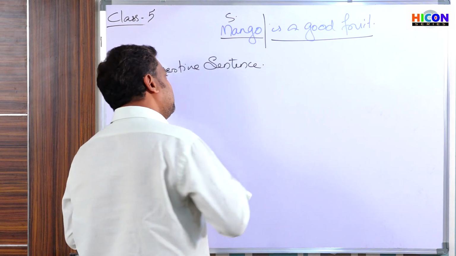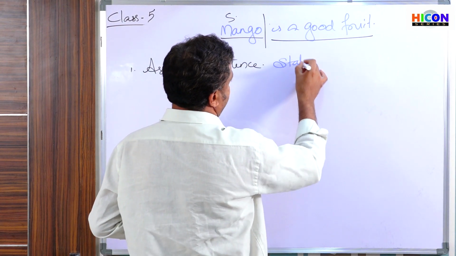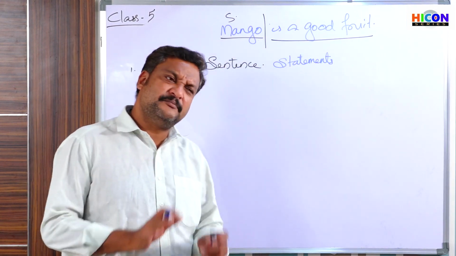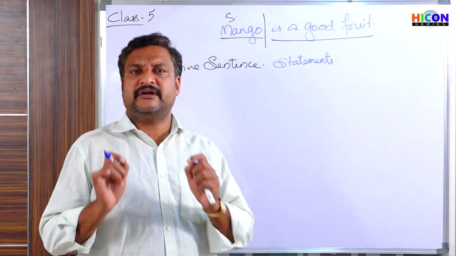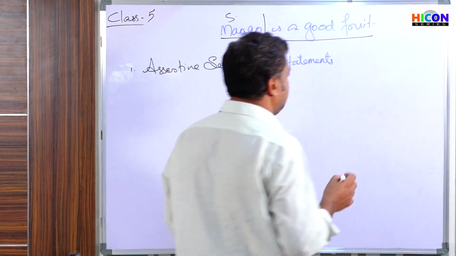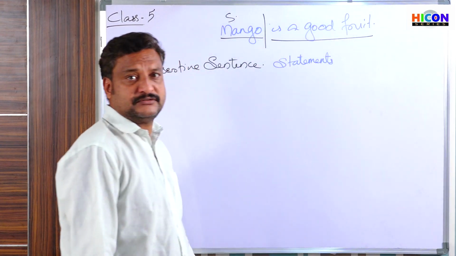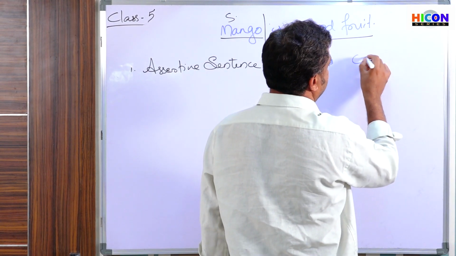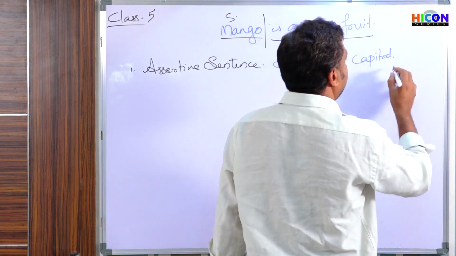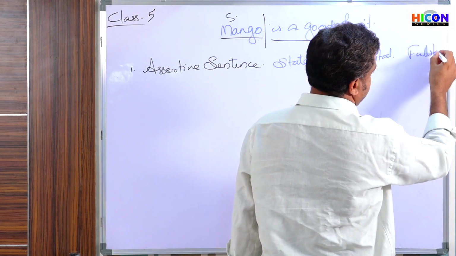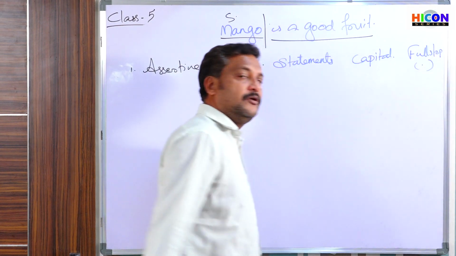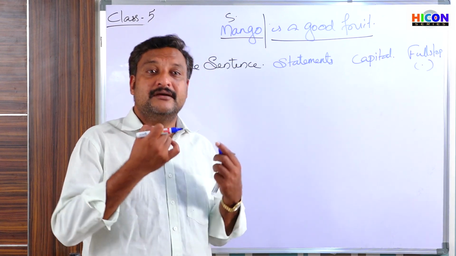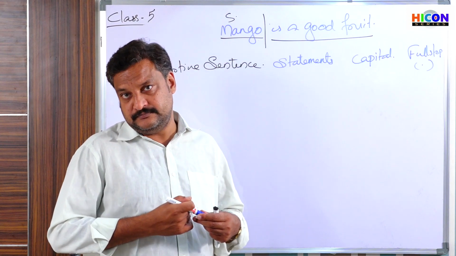Assertive sentences are simple statements. Assertive sentences are very simple statements, usual ordinary sentences, just like what we said just above here. Mango is a good fruit. It's a simple statement. They start with a capital letter, end with a full stop. So assertive sentences are very simple statements, ordinary statements that we make about something.